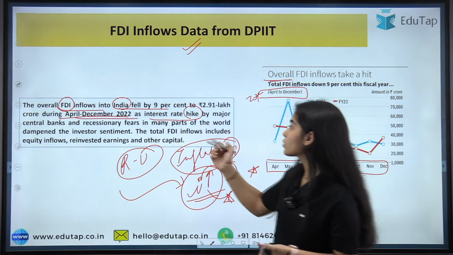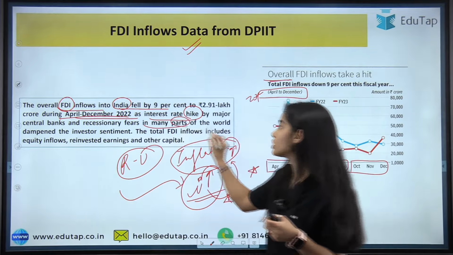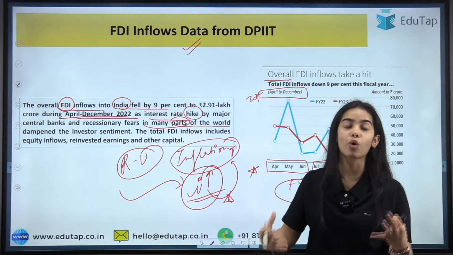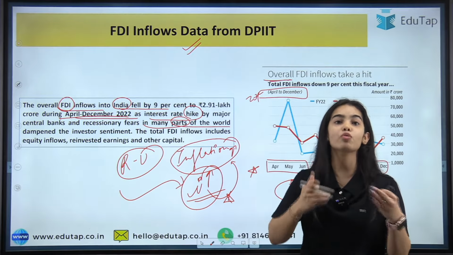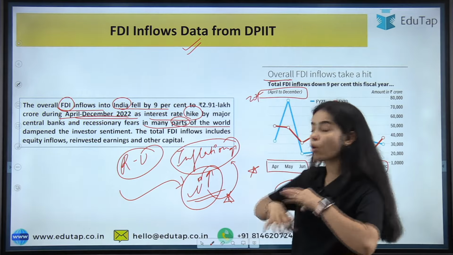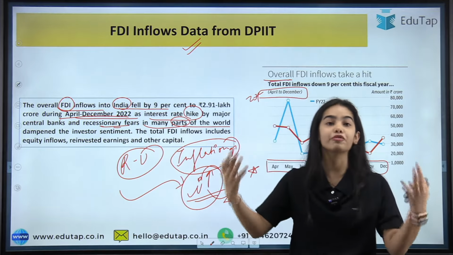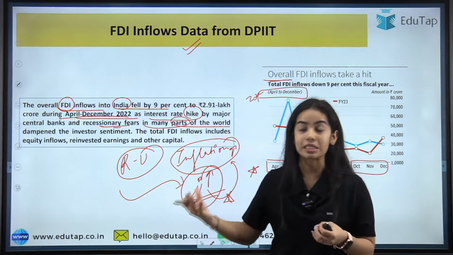As well as that, there were recessionary fears coming in many parts of the world, seeing the Russia-Ukraine war and the problems around the globe after the COVID situation. The supply chain was also getting disrupted. So seeing all the troubles that are coming, the recessionary fears were growing among the investors, and it was dampening the sentiments of the investors to invest.